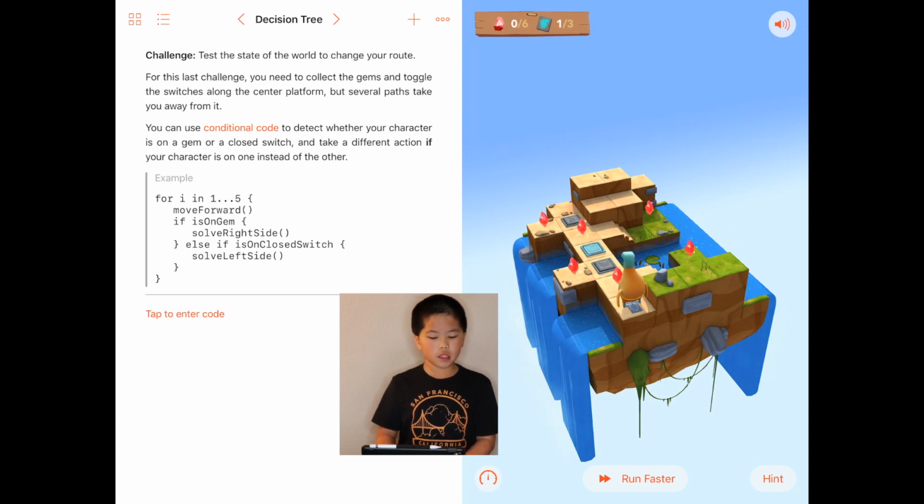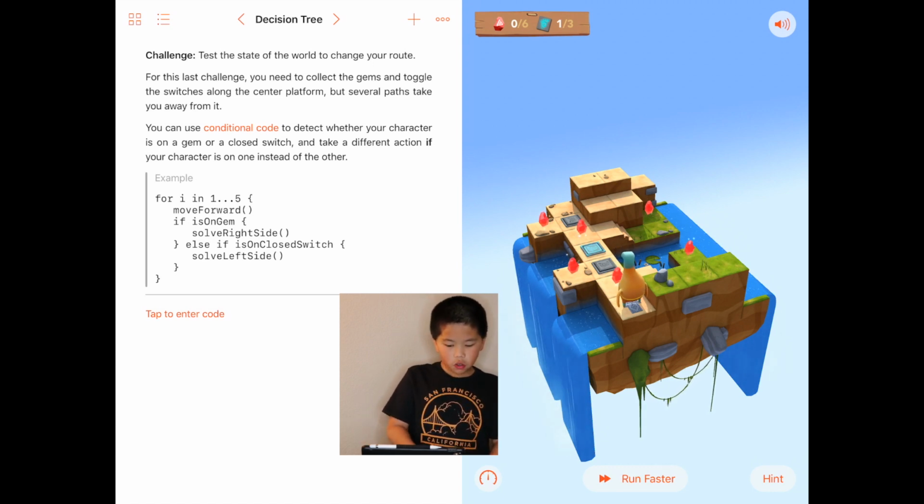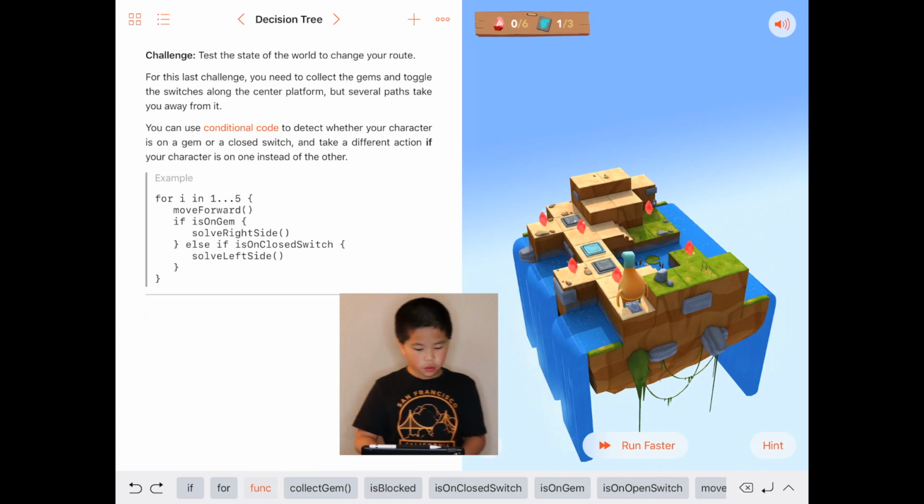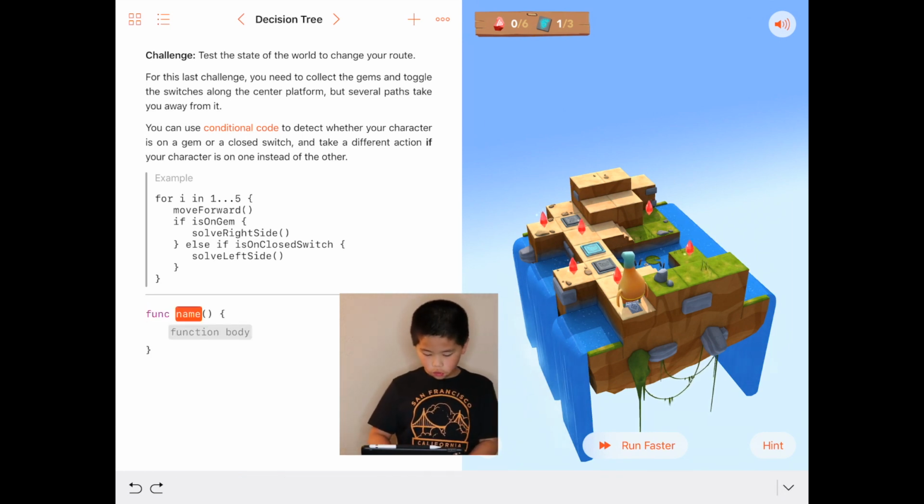The example is, for i in 1 to 5, move forward. If is on gem, solve right side. Else if is on closed switch, solve left side. We don't have solve left side or solve right side, so it's a function, as you could tell. So we're going to say solve right side first.